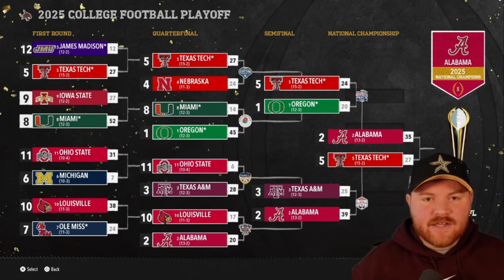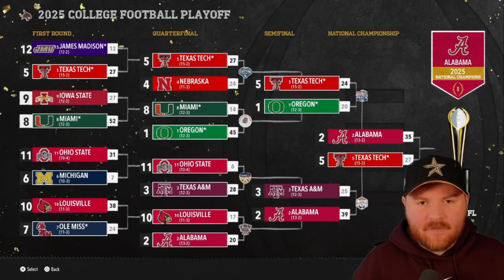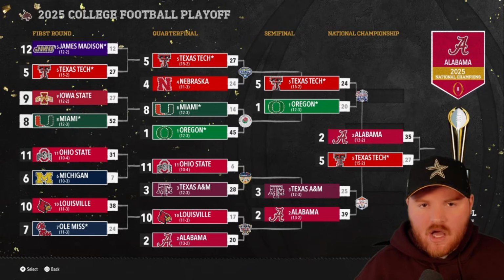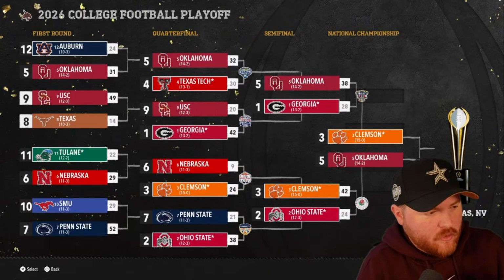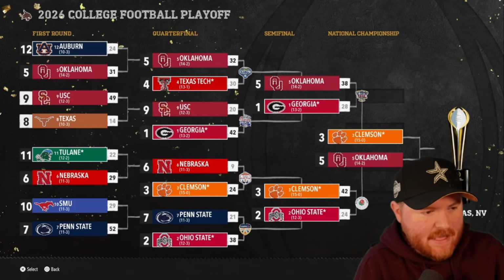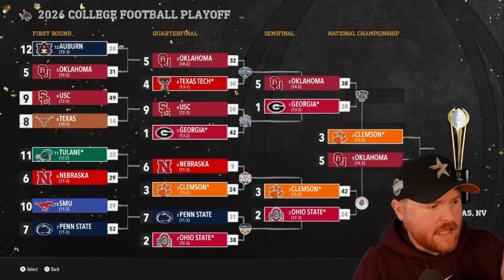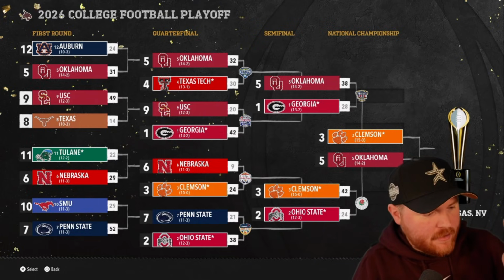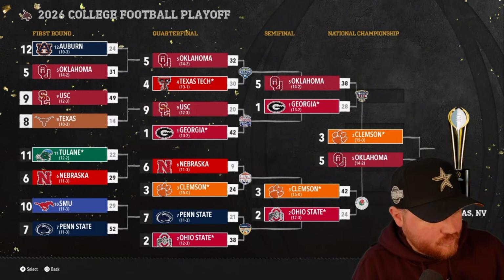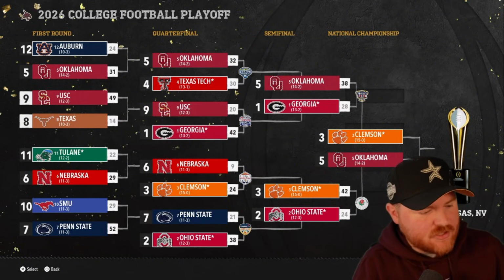Denied yet again. Still no teams have won as an SEC team that are not originally an SEC team. Alabama gets its first national championship of the video. So it's just Texas Tech for the Big 12 this season, and they lose in their only game. The SEC, as the Big 12, got Oklahoma, Auburn, Georgia's back in it this season. So, basically all teams that we've seen so far, nothing new here. Penn State's back for the first time in a long time. SMU's back for the first time in a long time. Other than that, this is pretty chalk.